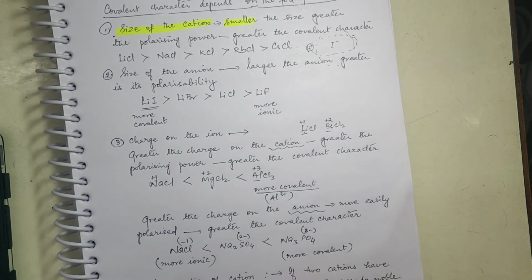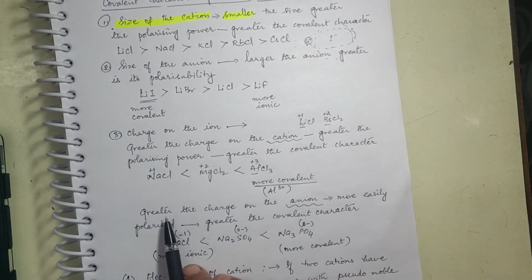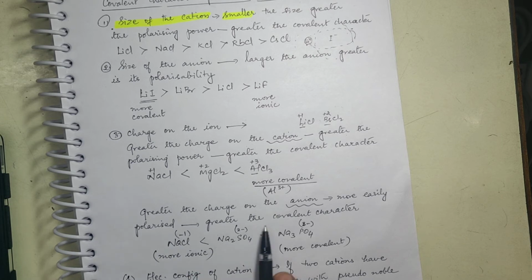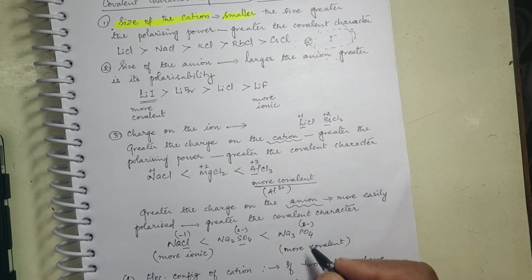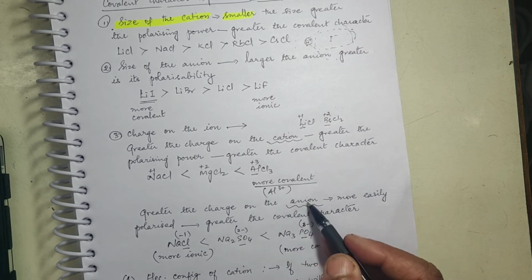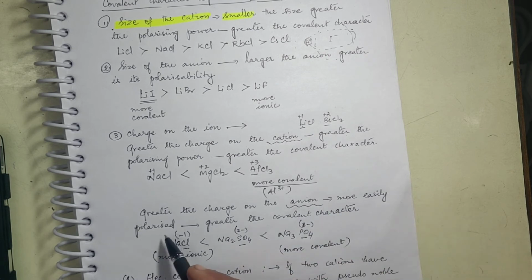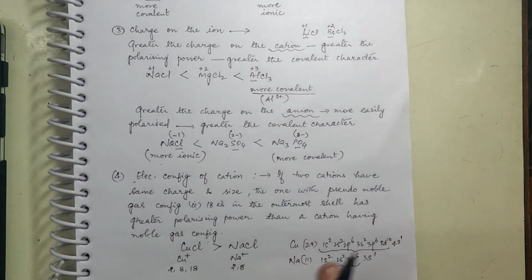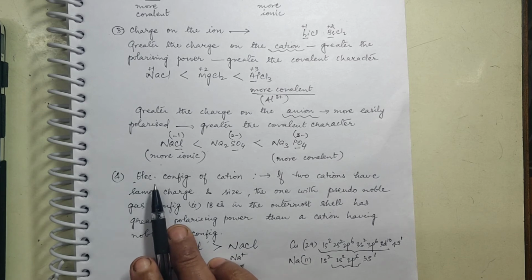Now come to the charge on the anion. Greater the charge on the anion, the more easily it is polarized, and that is how it shows covalent character. See the example: NaCl, Na2SO4, Na3PO4. All of them are sodium salts, but look at the charge on the anion: Cl-, SO4 2-, PO4 3-. Greater the charge on the anion, the more easily it is polarized. That means Na3PO4 is more covalent than NaCl.